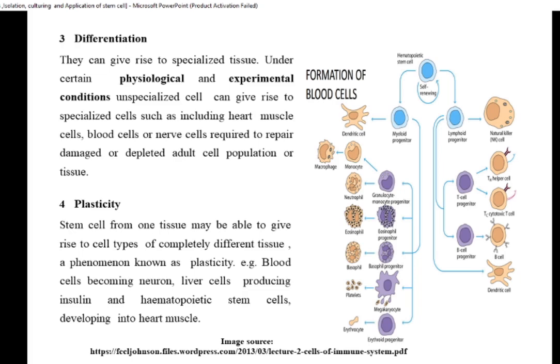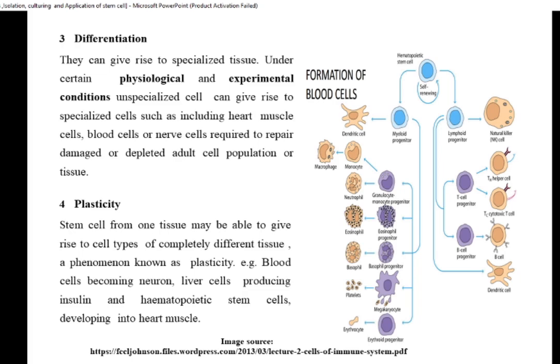All these specialized cells which perform special functions are derived, in developmental biological terms we call it a differentiated cell, a terminally differentiated cell. This very specialized cell is derived from undifferentiated or blank cells called stem cells.